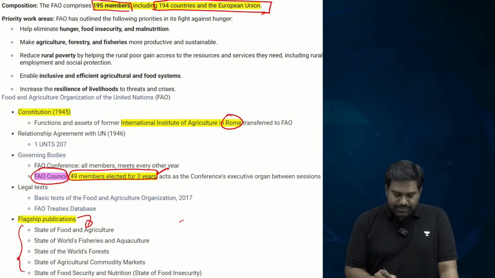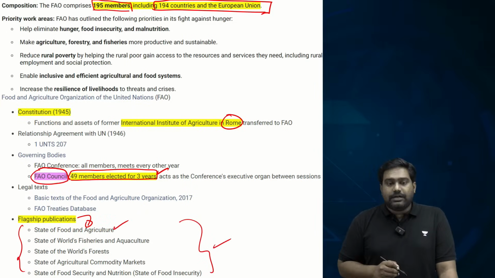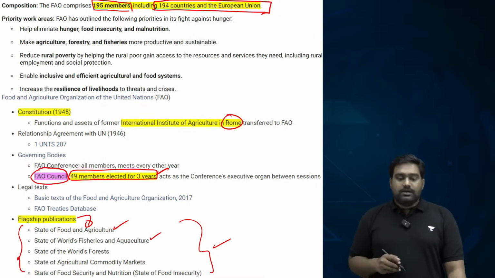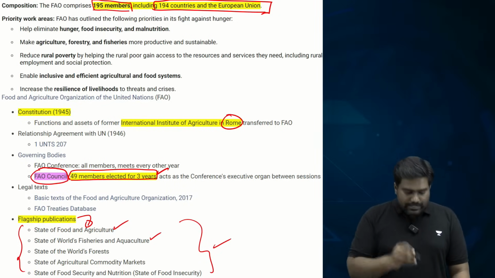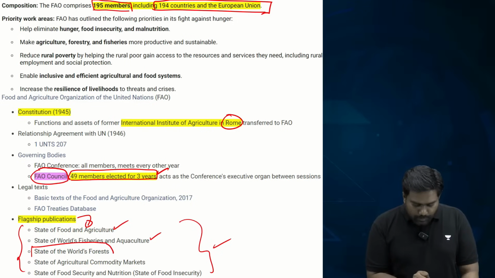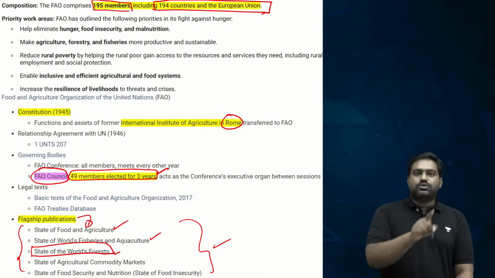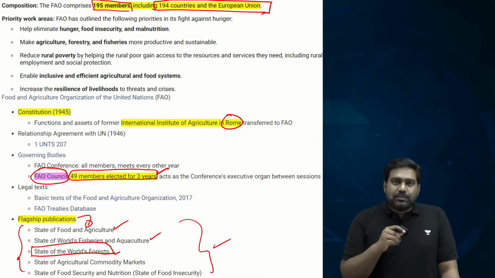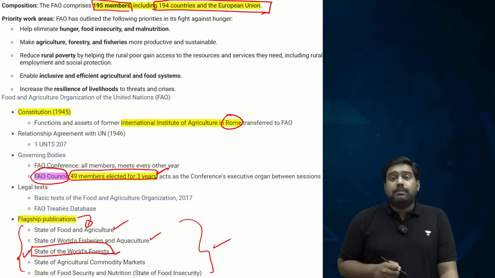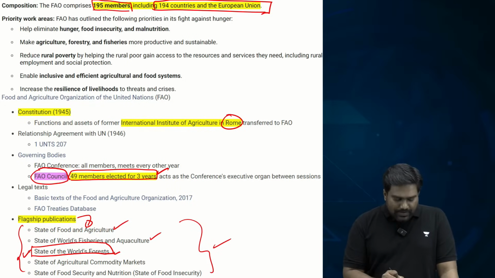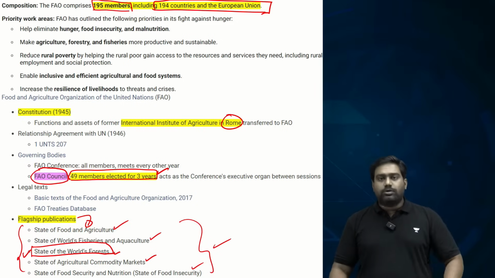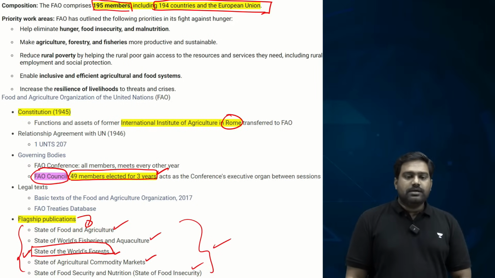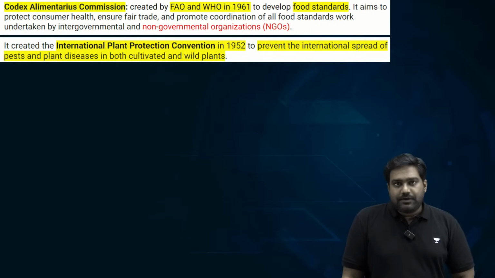Please make a note of this. The state of food and agriculture, state of world fisheries and aquaculture, and look at the third one, state of world's forests. This is what was given in the question. It brings out the report on the status of forests around the world. So it's one of the publications of FAO. So that is why it was correct. State of agricultural commodity markets, state of food security and nutrition, also called state of food insecurity. So these are the major reports of FAO.